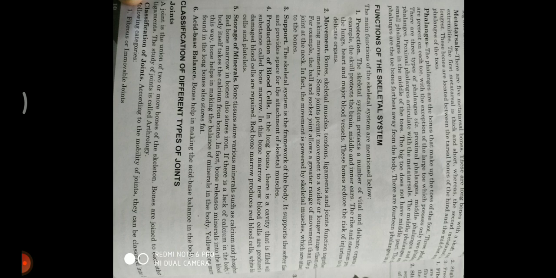So the skeletal system is also helpful in the production of blood cells.